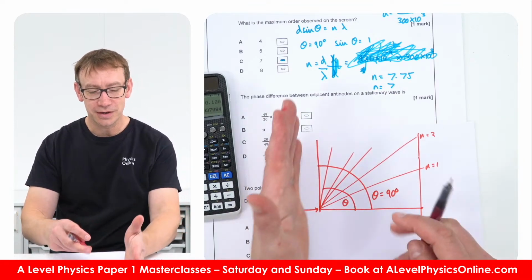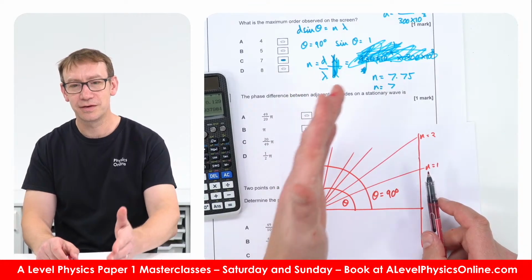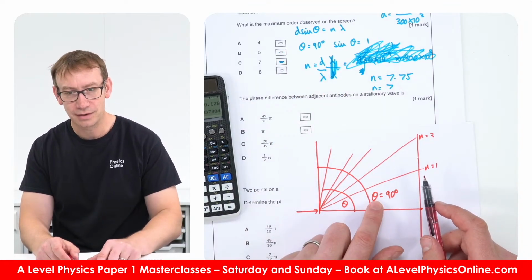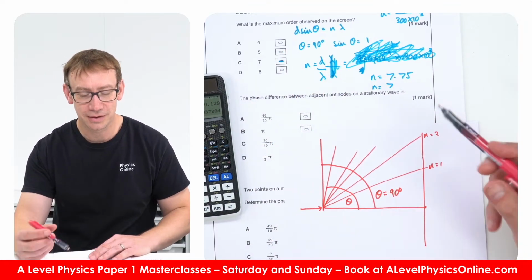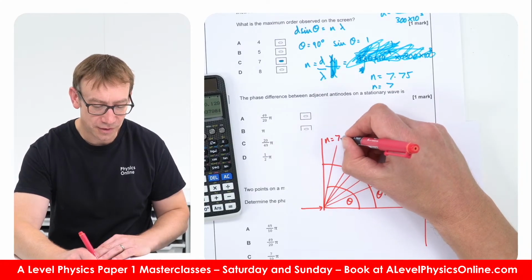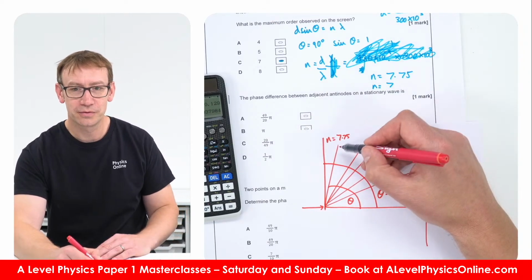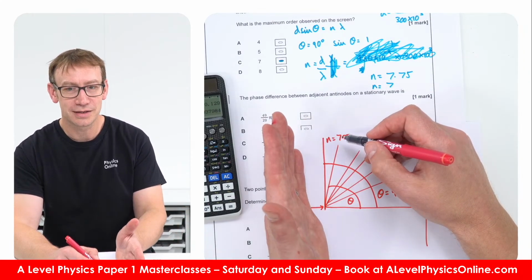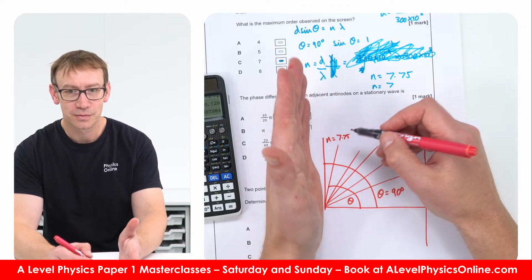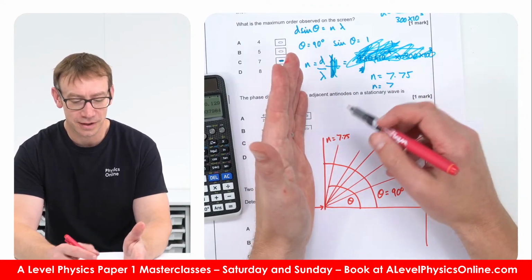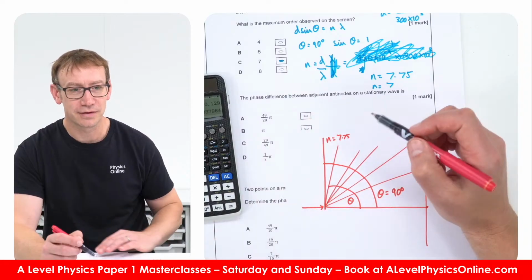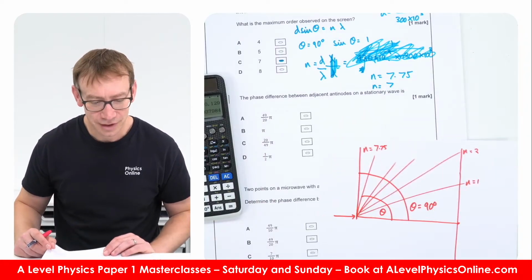And basically you've got to have something where theta is smaller than that. So the maximum one would be where theta is equal to 90 degrees, which in this case, theoretically, n would be equal to 7.75. But of course, that means we never get to n equals 8, and therefore the one before that, where there's still an angle smaller than 90 degrees, would be where n is equal to 7. Okay, does that make sense?